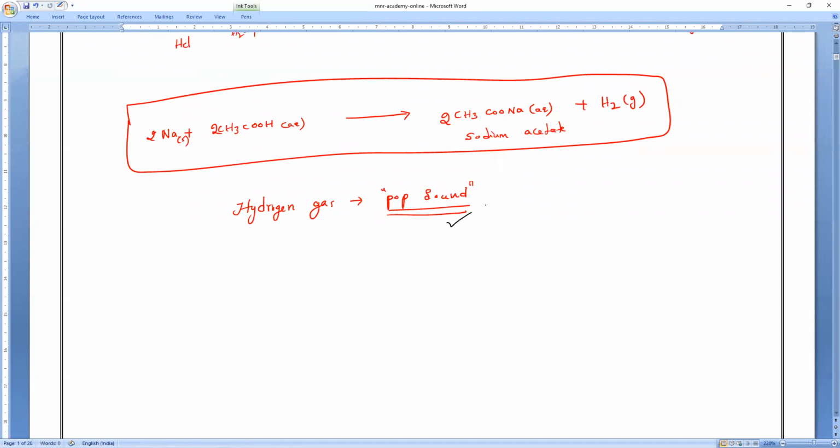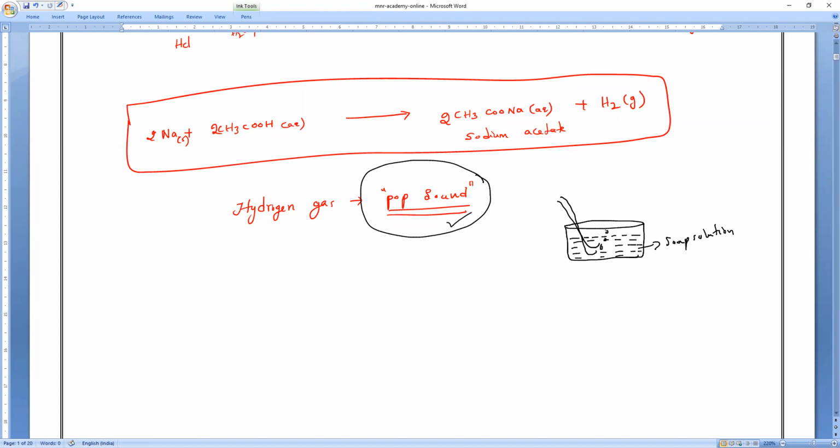Acid is reacting with the metals. Clear? Now, to make that setup, you have to release the hydrogen gas into what solution? You have to take one solution in the beaker. If you read that activity, you might remember. The gas which is coming, we have to release into one solution to see the bubbles. What is the solution? Soap solution. If you have taken the soap solution, then only we can notice the bubbles very perfectly.